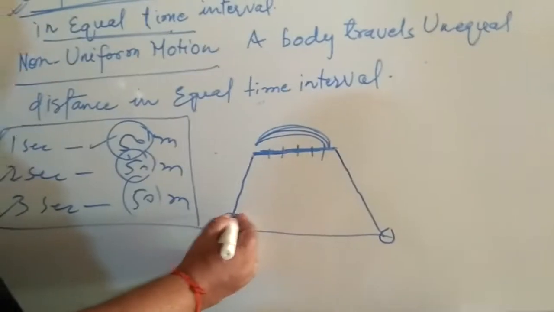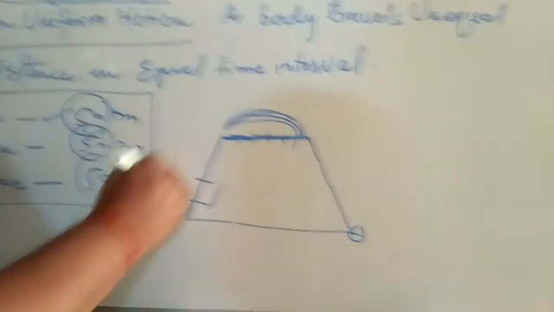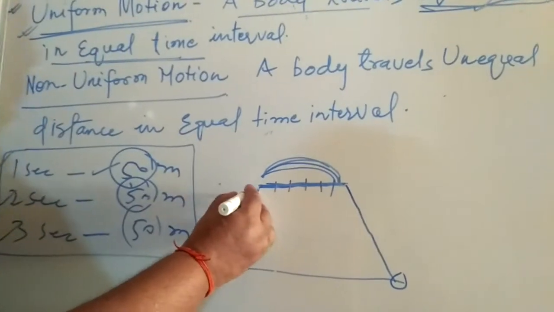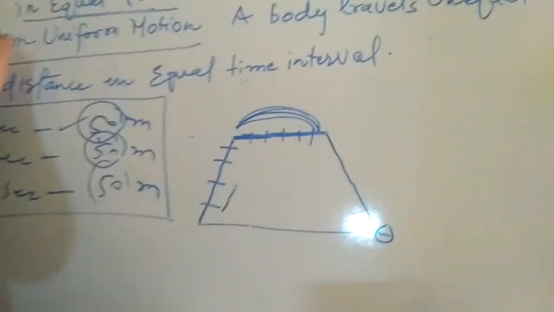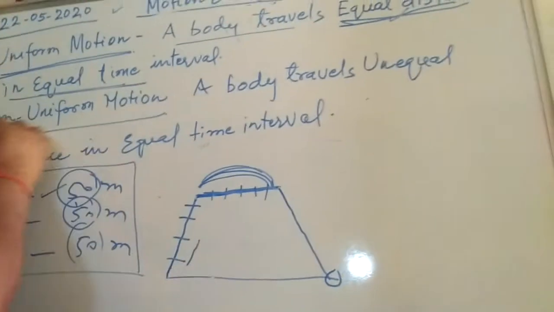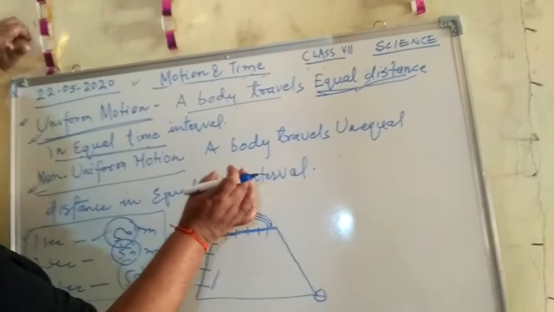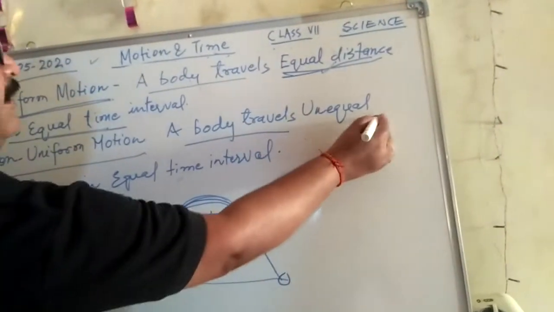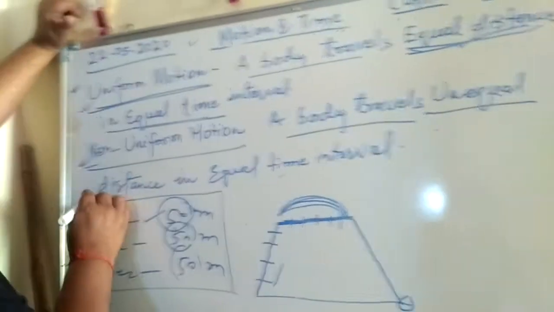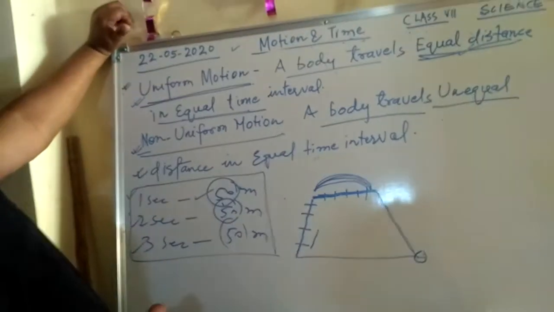But in this area, at the beginning when the train starts, it gradually increases its speed. So in every second the distance traveled by the train differs, and that happens in non-uniform motion. What is the definition of non-uniform motion? Non-uniform motion is a motion in which a body travels unequal distance in an equal time interval.